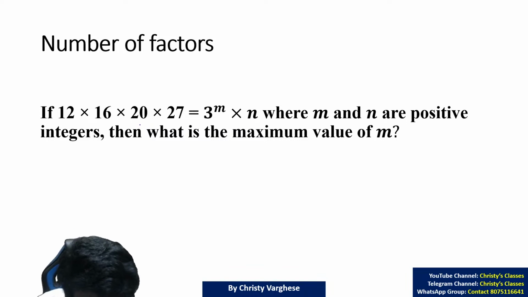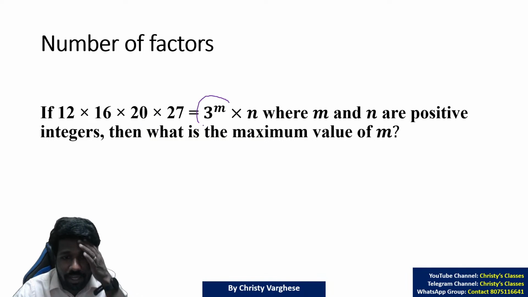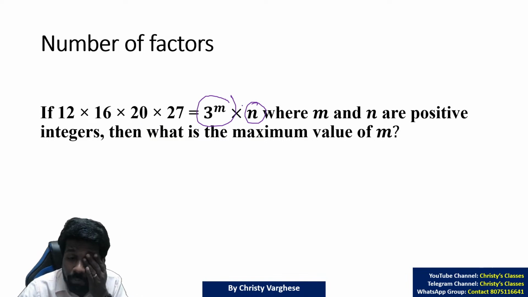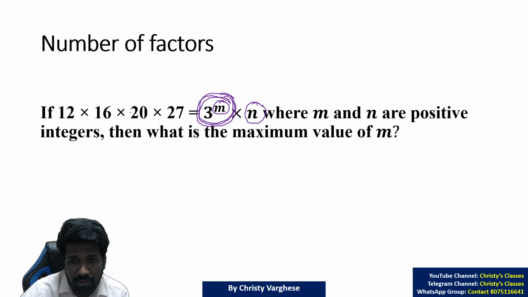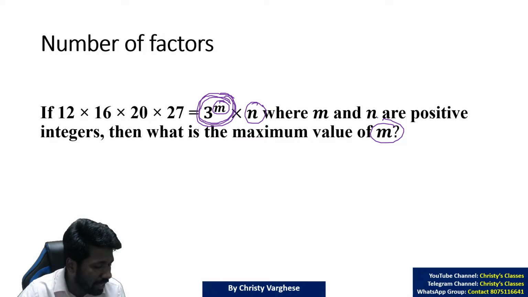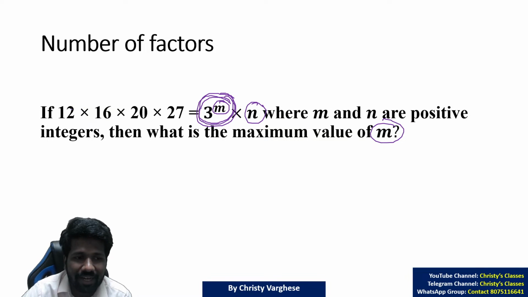If 12 into 20, 16 into 20 into 27 is 3 raised to m into n, we discussed about prime factorization in the previous 2-3 chapters. So when you are writing it in prime factorization, 3's power is m. That is what 3 raised to m means. So what is the value of that m? So how many 3's are there in this expression? That is a simple way to understand this question.